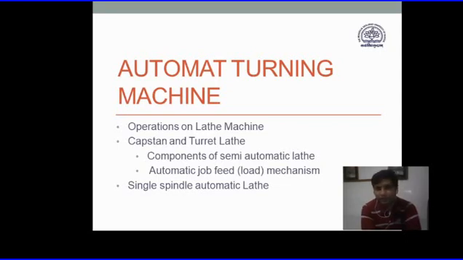The various operations that can be performed on a lathe machine are very well known to you, but due to this lockdown, COVID, free time, non-working time, I think you would have forgotten some of the operations.